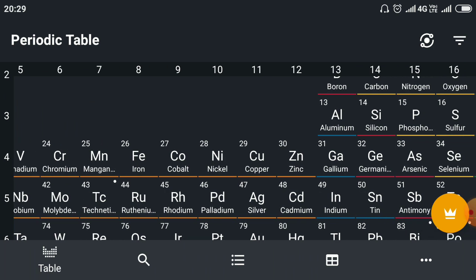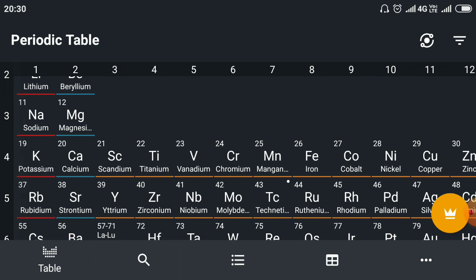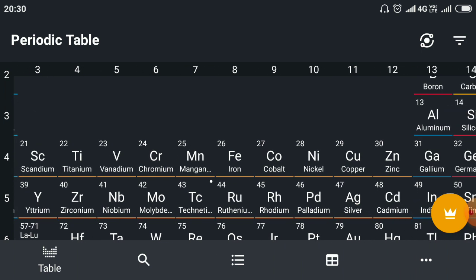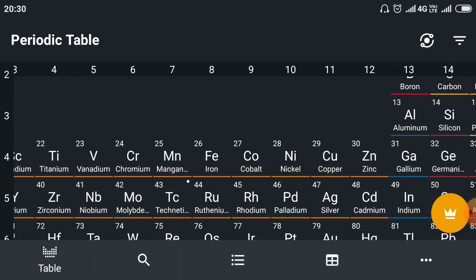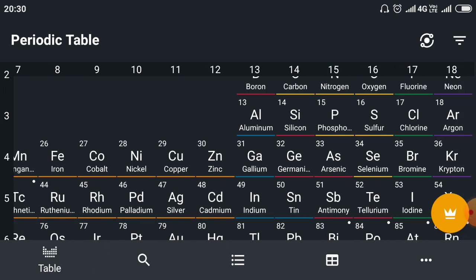There are groups 11 and 12. So groups 13, 14, 15 and 16 are the non-metals, and starting from 1, 2, 3 up to 11, 12, these are the metals. Understand that there are some exceptions.